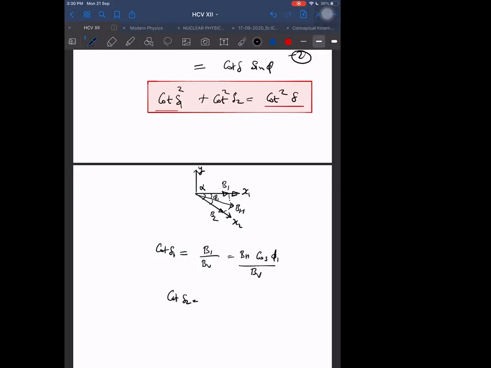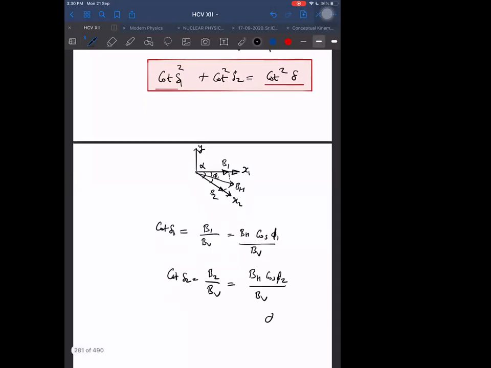Cot delta 2 will be equal to B2 divided by BV, that is BH cos phi2 divided by BV. Right? Phi2 is equal to alpha minus phi1, and alpha is given to us.